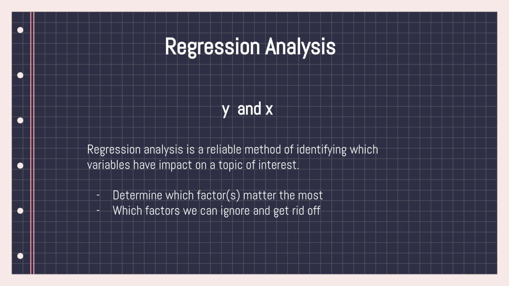So for example, you want to try to predict the price of a car, right? The car can have different features. Like it can have maybe the size of the engine, how many doors the car has, where the engine is located, whether at the rear or at the front, and all of that. So we can use all of that to train a machine learning model, so the machine learning model can understand which of the features affects the price the most. Is it the engine that has the most effect on the price, or is it the number of doors of the car that has the most impact on the price of the car, or is it the position of the engine? Are rear engine cars more expensive than front engine cars? So that's basically regression analysis.